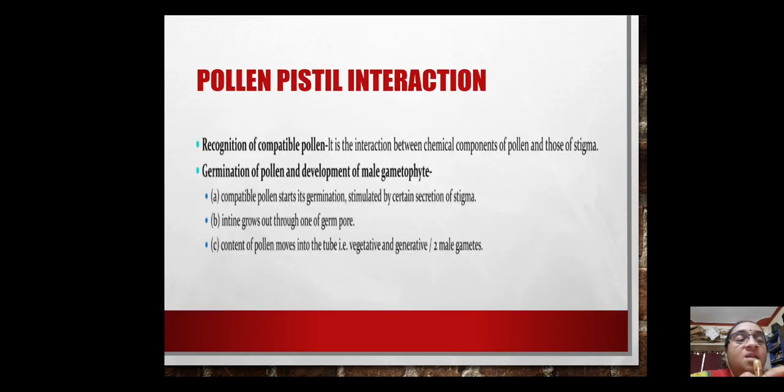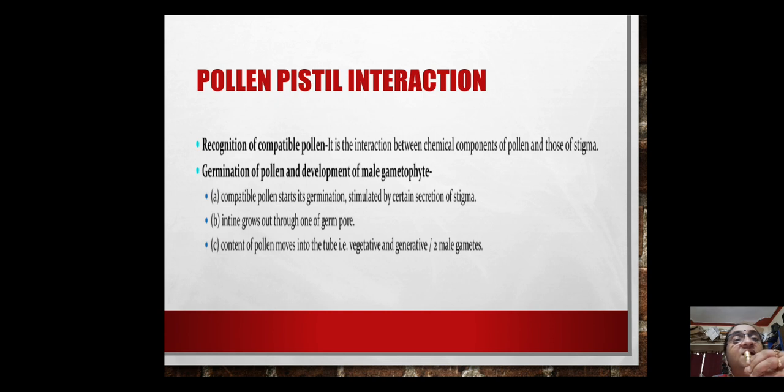Now, if the pollen grain is just getting deposited on the stigma, that is the pollination part. But every pollination will not ensure fertilization, because in our garden we have so many plants. It's quite possible that hibiscus pollen grains are lifted and somehow placed on some guava plant in the garden. Will that ensure fertilization and do we get a hybrid automatically? Never, isn't it? So there is something called pollen pistil interaction also coming up.